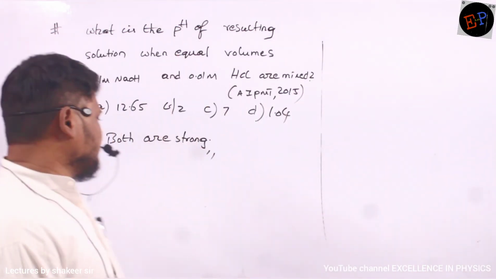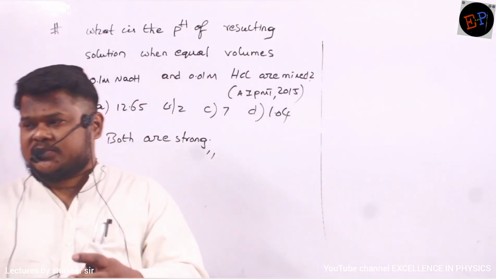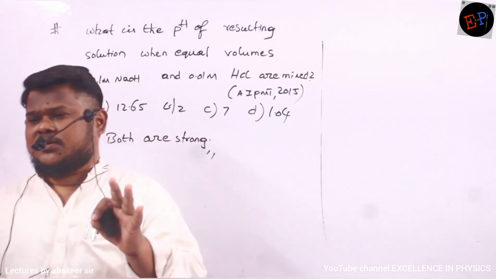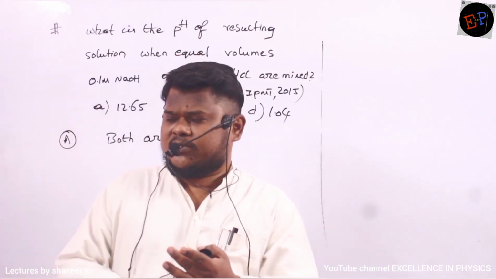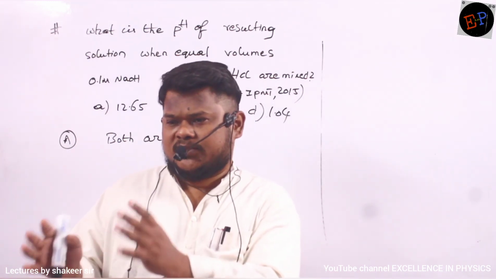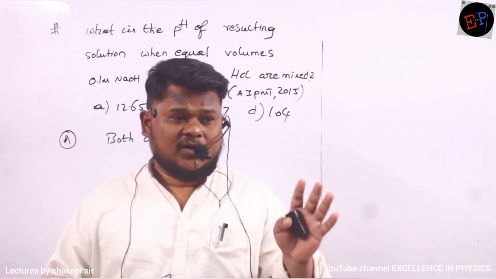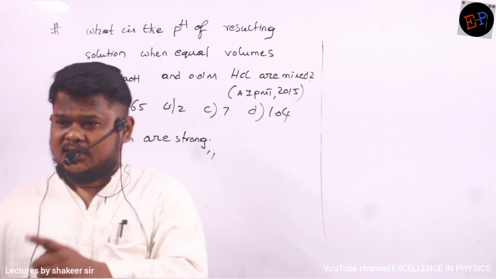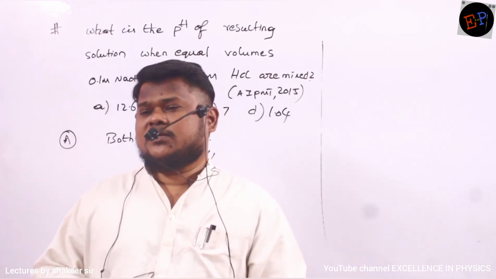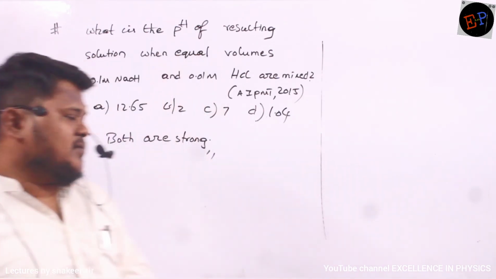When you are mixing an acid with a base, we have studied 3 conditions. First, H plus ion concentration and OH minus ion concentration may be equal, then salt will be formed. H plus ion concentration may be greater than OH minus ion, then the solution is acidic. OH minus ion concentration may be greater than H plus, then the solution is basic. These are the 3 cases which we have studied.